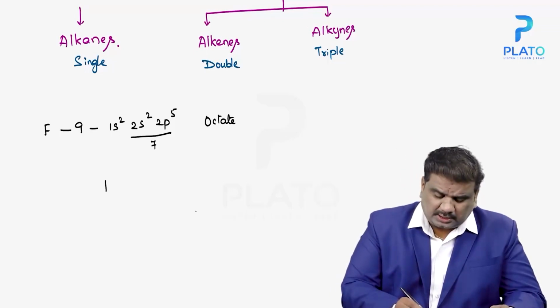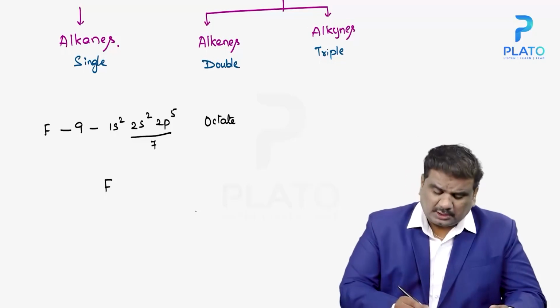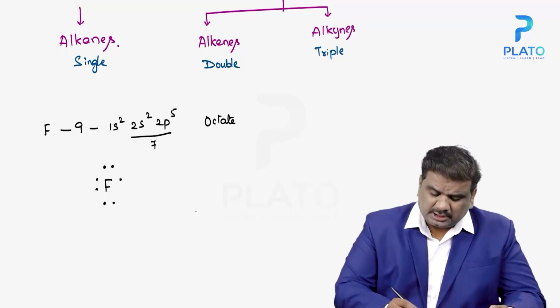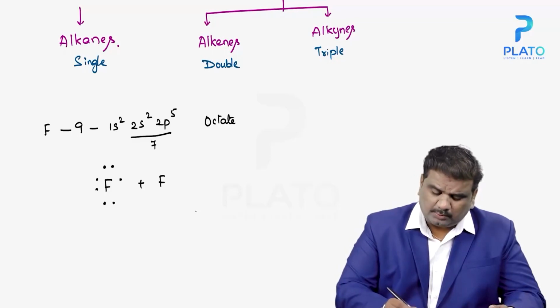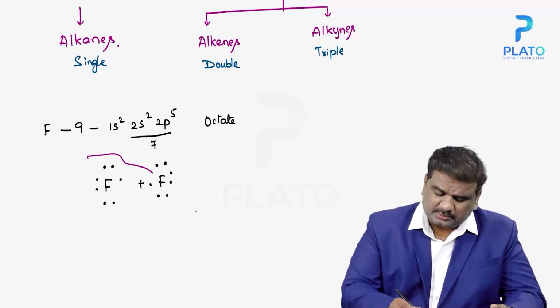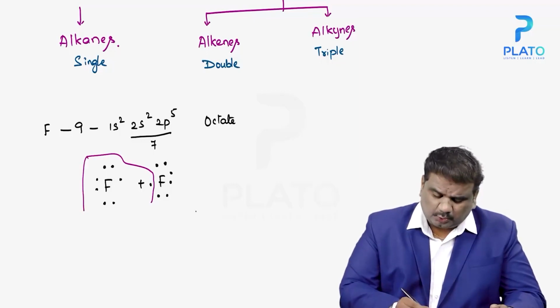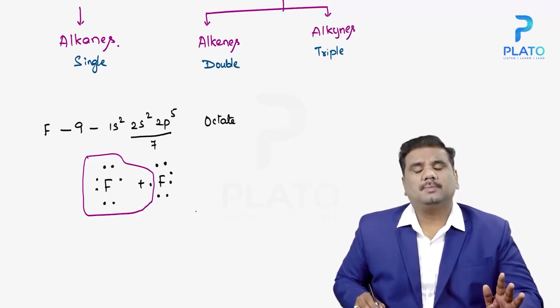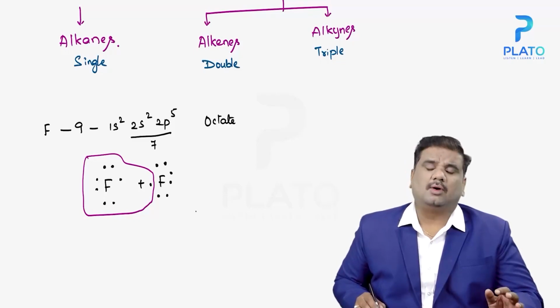Here in this particular case, you have got fluorine. This fluorine has 7 electrons in the outermost orbit, and it is trying to form a bond with one more fluorine, which also has 7 electrons in the outermost orbit. A bond is formed between the two fluorine atoms in such a way that the first fluorine contributes 7 and the second one contributes only 1 electron. As a result, a bond is formed between them.